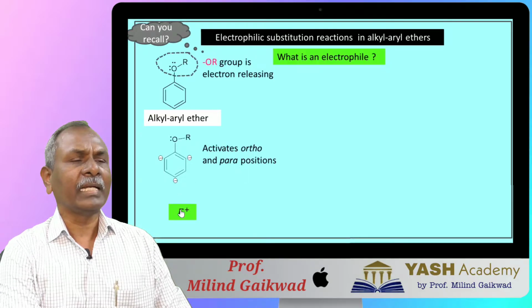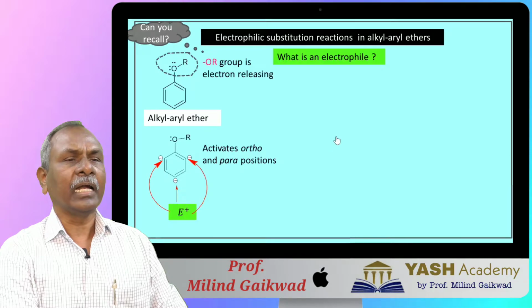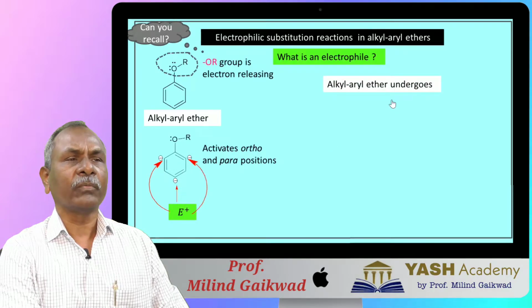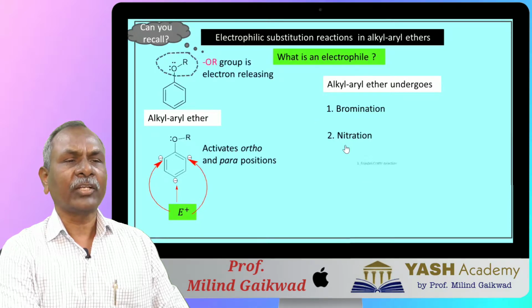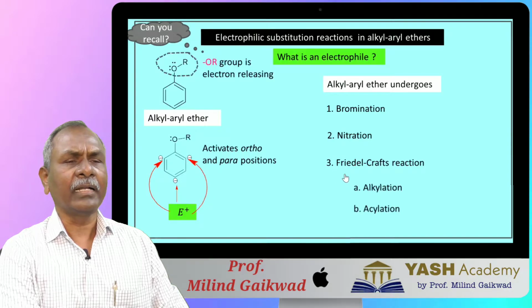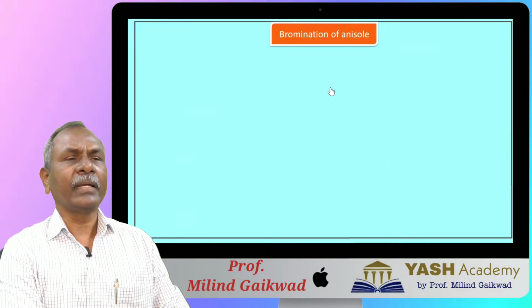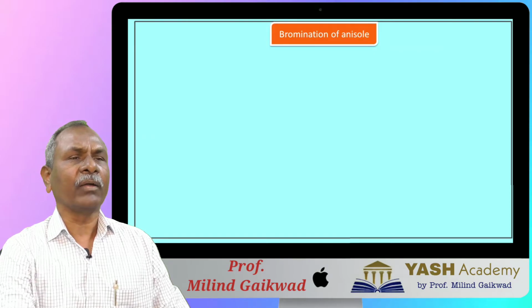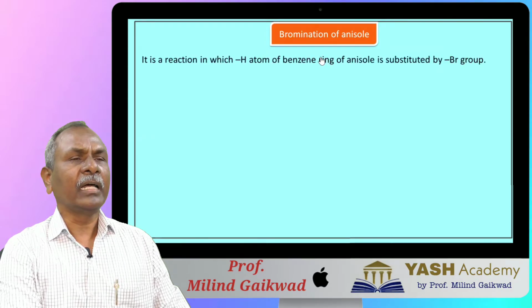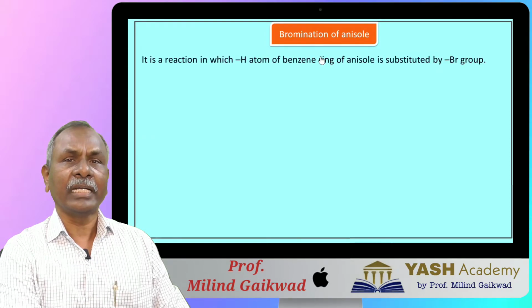So electrophile, that is E plus species, can readily attack these 3 sites, 2 ortho and 1 para, and undergoes different types of electrophilic substitution reactions like bromination, nitration, and third one is a Friedel-Crafts alkylation and acylation. Now we will study these reactions one by one. First of all, see bromination of anisole.